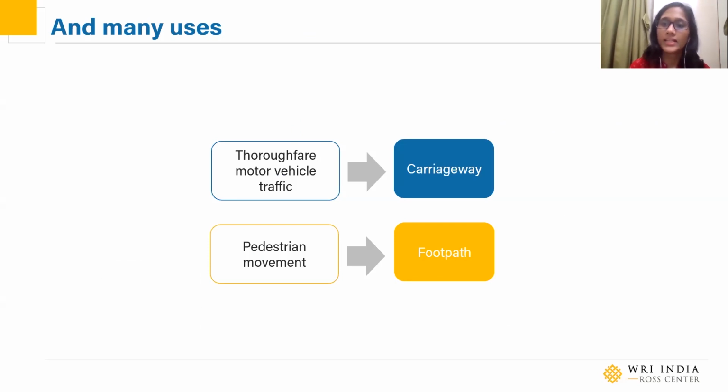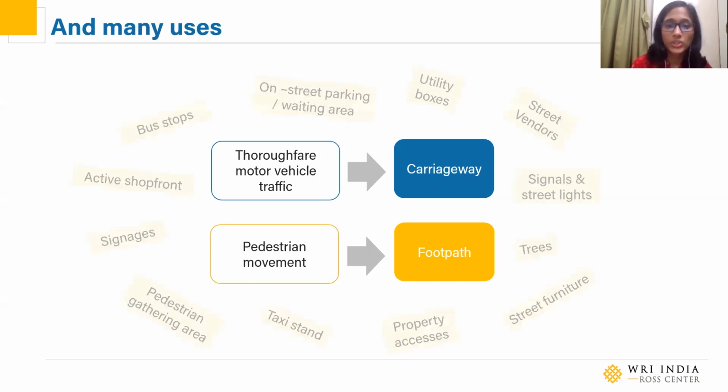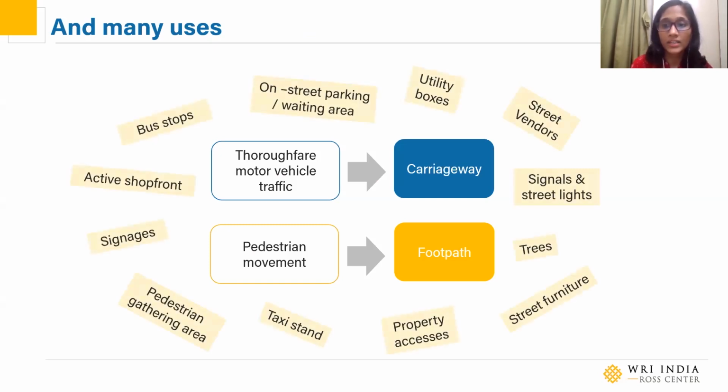Traditionally, we understand that there are vehicles moving on the carriageway and there are pedestrians moving on the footpath. But we also have all these other activities which happen on the street. There are bus stops, taxi stands, on-street parking areas, utility boxes, signals, street lights, you name it. Take any street in Mumbai, take the street outside your house or your work, and you see most of these elements present.